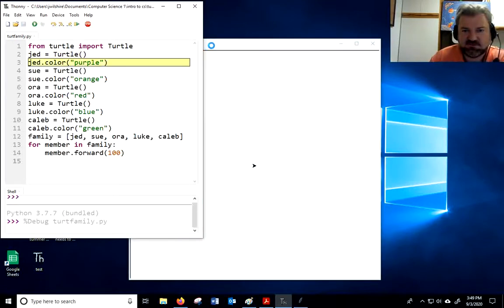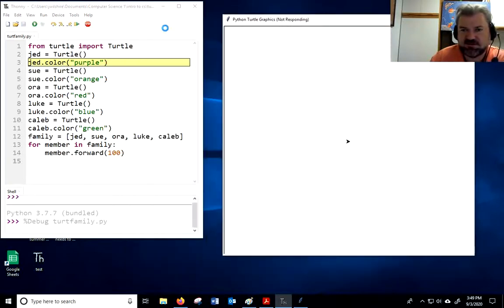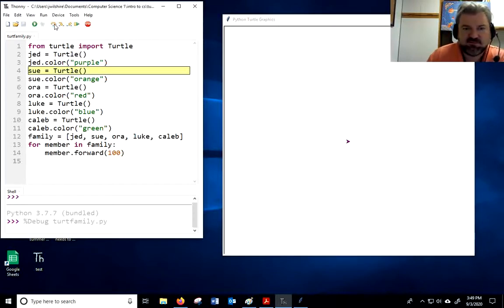I'll create. There's me creating now. In order to see this window, you have to wait a second because it's going to be like not responding. But yes, it's not responding because I paused the program. All right. Then we're going to make another turtle here. And another, we're going to set its color.